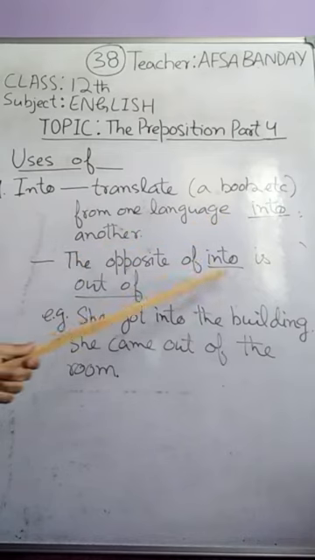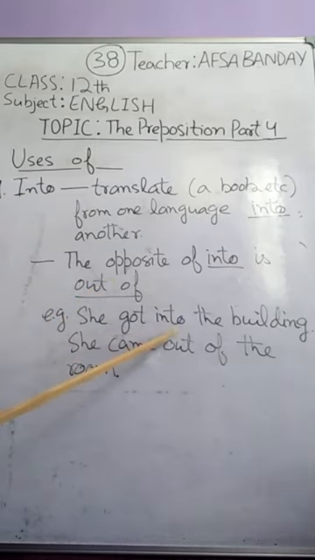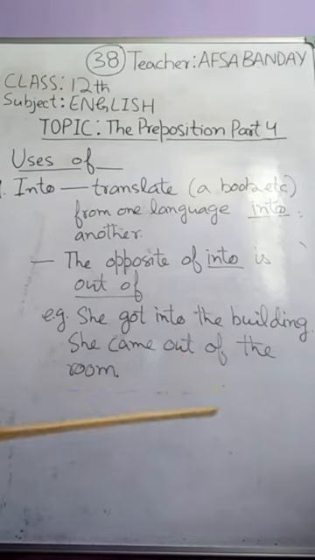The opposite of "into" is "out of". For example, she got into the building, that means she entered the building. And she came out of the room, that means coming out of the room. So the opposite of "into" is "out of".